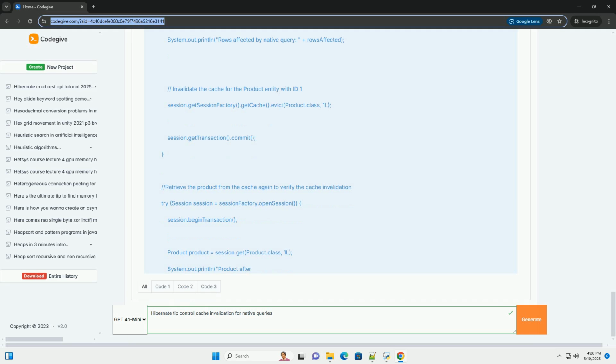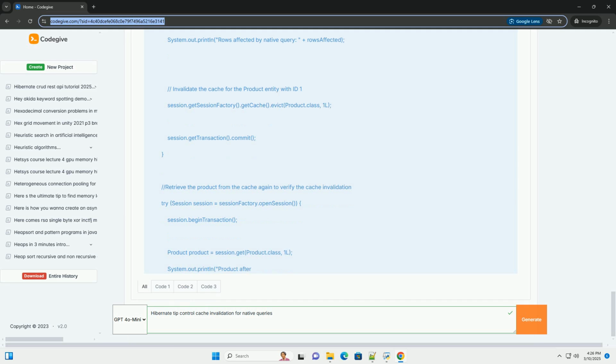Why cache invalidation matters for native queries. Imagine a scenario. 1. You have a product entity stored in your database. 2. Hibernate's second level cache contains a cached copy of a product with ID equals 1. 3. You execute a native query that updates the price of the product with ID equals 1 directly in the database, bypassing Hibernate's entity management system. 4.